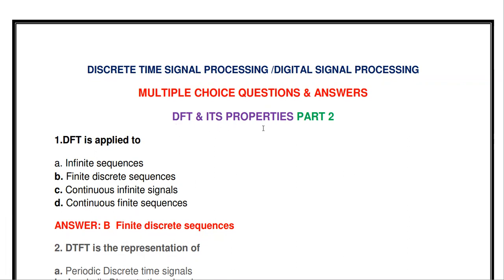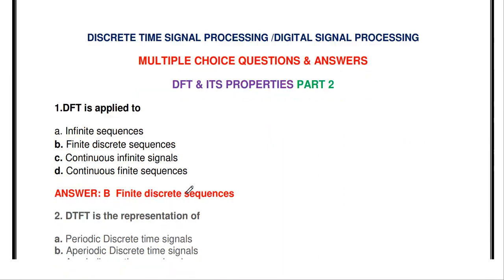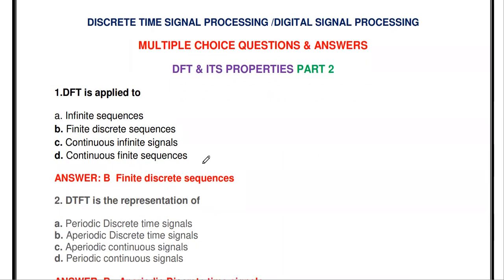Okay, so the first question you see: DFT is applied to dash. Infinite sequences, finite discrete sequences, continuous infinite sequences, continuous finite sequences.